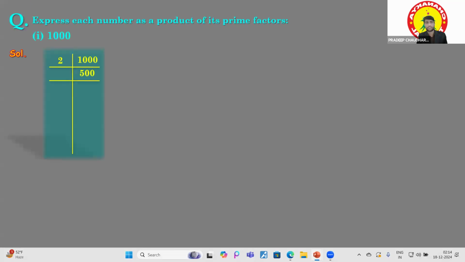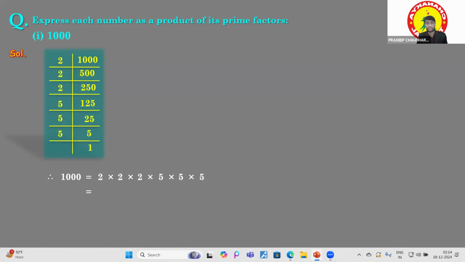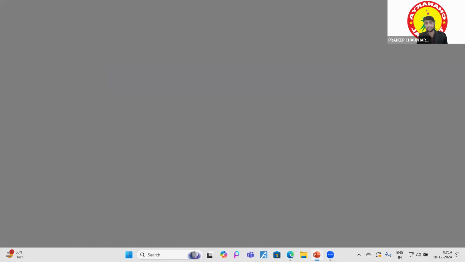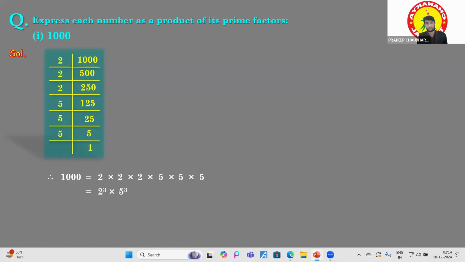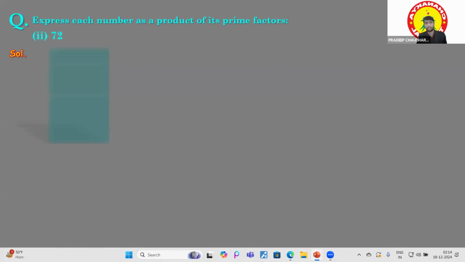Now this question is also the same. Again, do all the things like expressing each number as the product of its primes. So the product of its prime factors means 2 times 500, then 250, then 125, 25, 5 and 1. So what is the product of primes you are going to do? Just multiply all the numbers that have been in the prime factorization like this. Solving this, we'll get 1000.